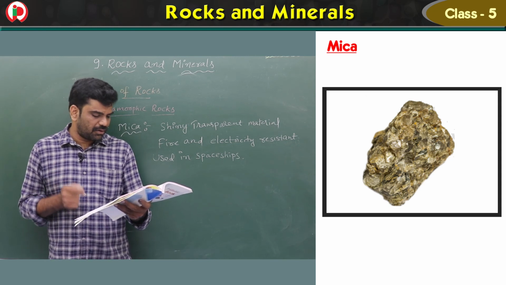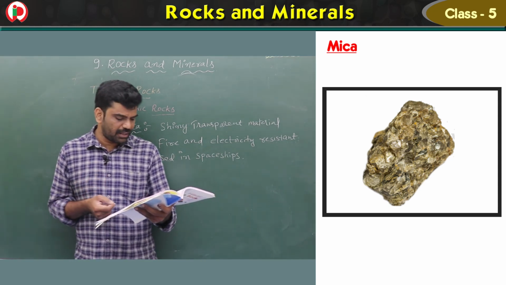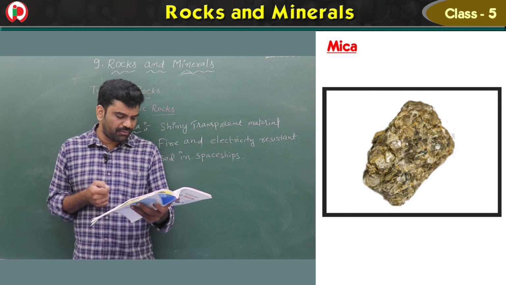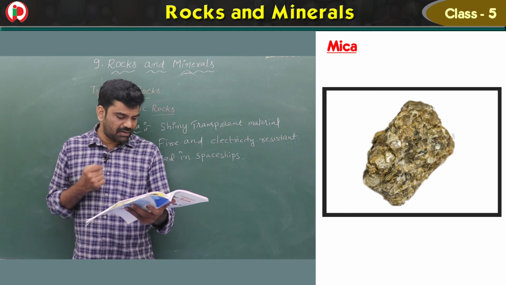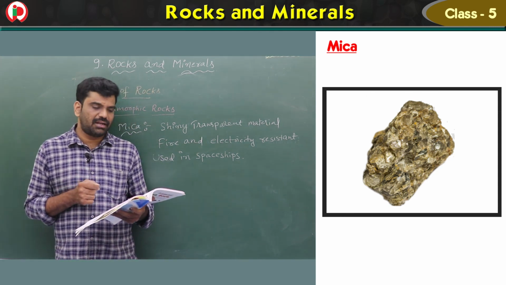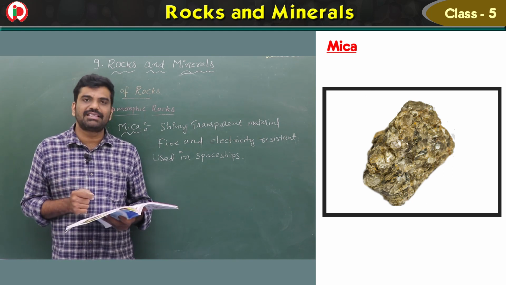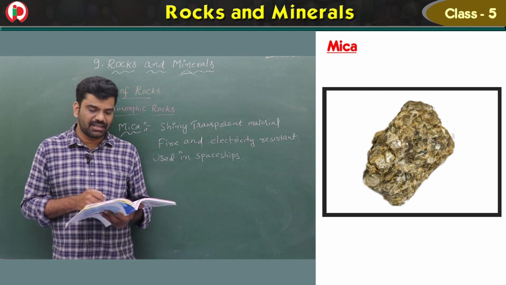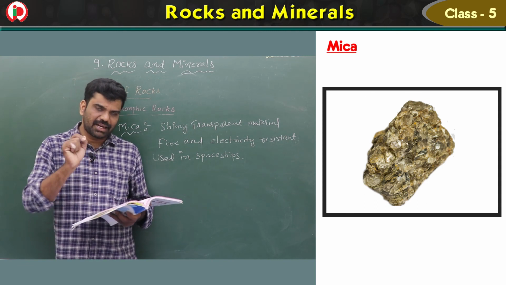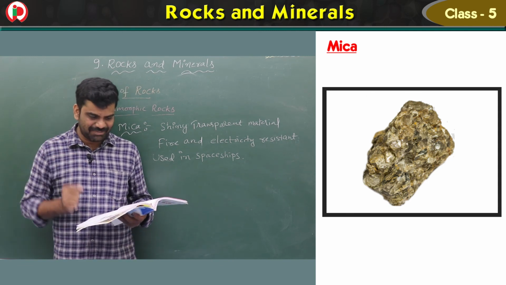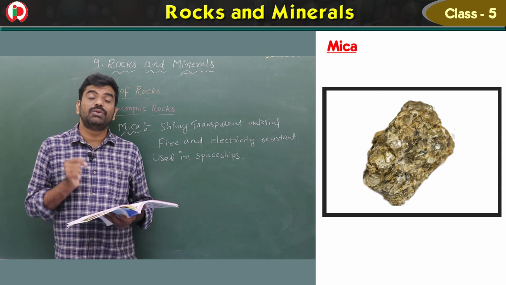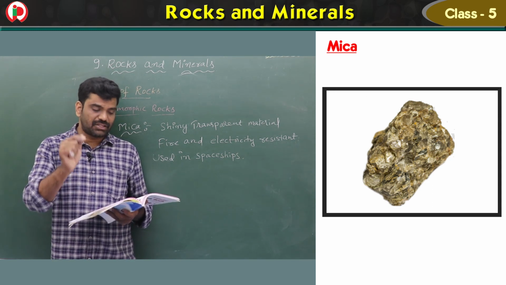Slate, I already told you, is used as tiles for roofing, blackboards, slates, and flooring. It is a hardened shell. Quartzite is hardened sandstone. It is too hard, that is why it cannot be used as building material, but you can use quartzite to make statues.